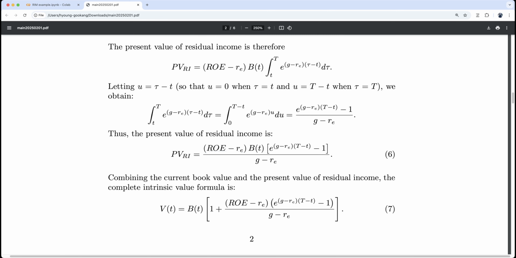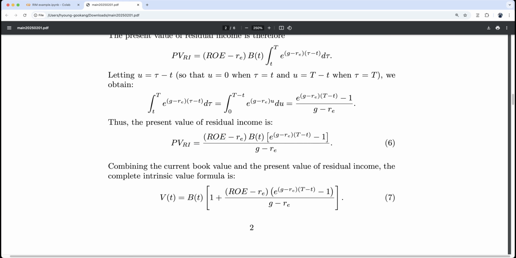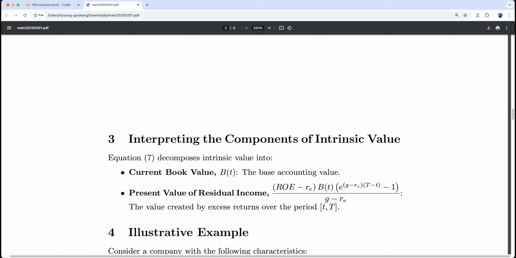You can guess what would happen if T goes to infinity. In that case we need g less than Re, then this goes away, and we have a very familiar formula actually. Now interpreting the components of intrinsic value, equation 7 decomposes intrinsic value into the current book value, which is the base accounting value, and the present value of residual income, which is this one, the value created by excess return over the period small t to big T.